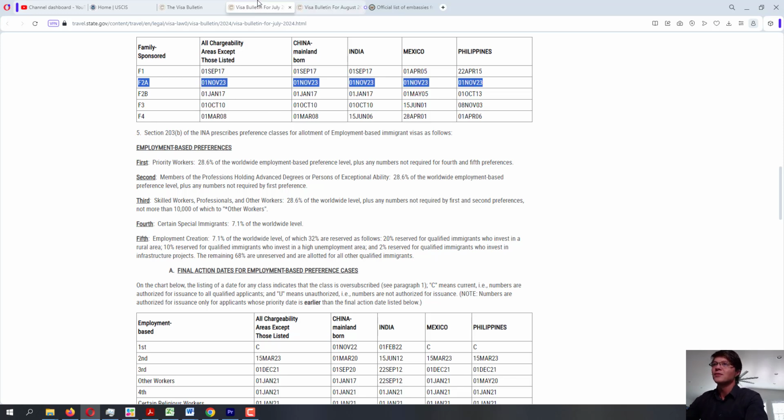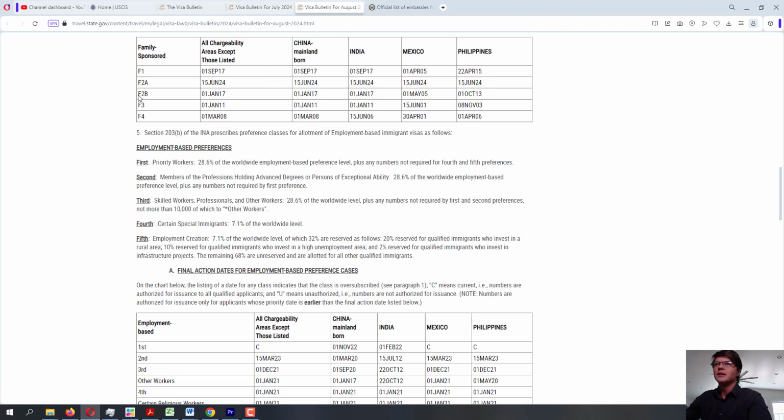Wow, this is quite embarrassing. July, China, November 23, same movement for China, same movement for India, same movement for Mexico, same movement for Philippines. So for everyone in the F2A category who is not documentarily qualified, at least good news for you from this visa bulletin. All right, let's move on to F2B, see if there is any movement for F2B.